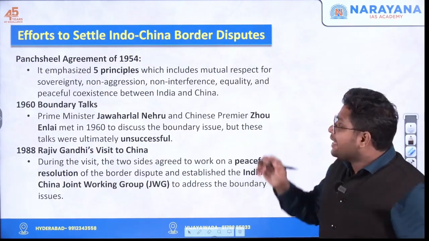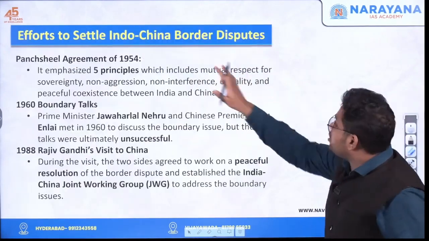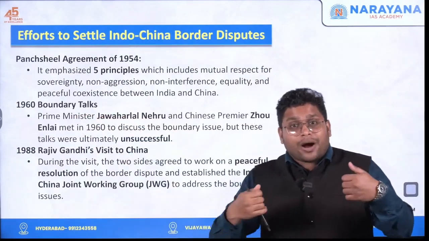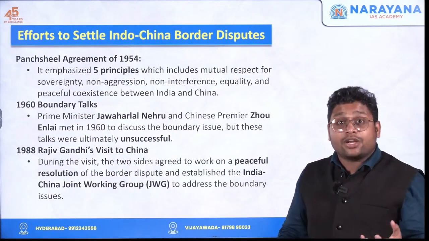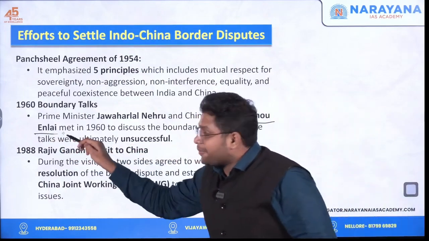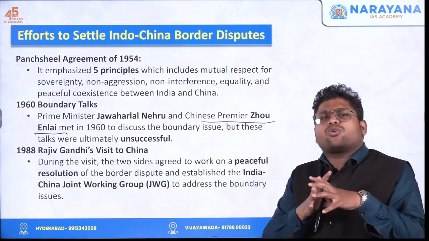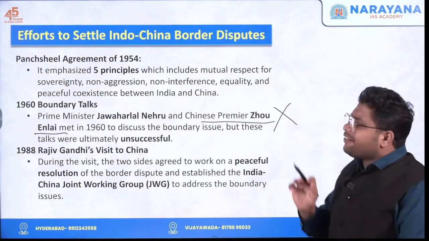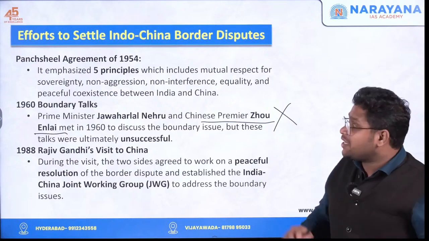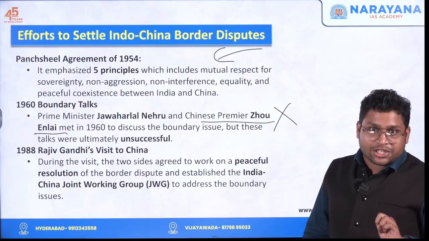But interestingly, in the year 1962, China did not adhere to this Panchsheel agreement. Actually, in the year 1960, we saw some boundary talks between Pandit Jawaharlal Nehru, who was the Prime Minister at that time, and Chinese Premier Zhou Enlai. They met in the year 1960. They wanted to resolve the issue, but they could not do it. The meeting was a complete failure, and after that, we saw the War of 1962. So we say that these principles were not adhered to in the year 1962.